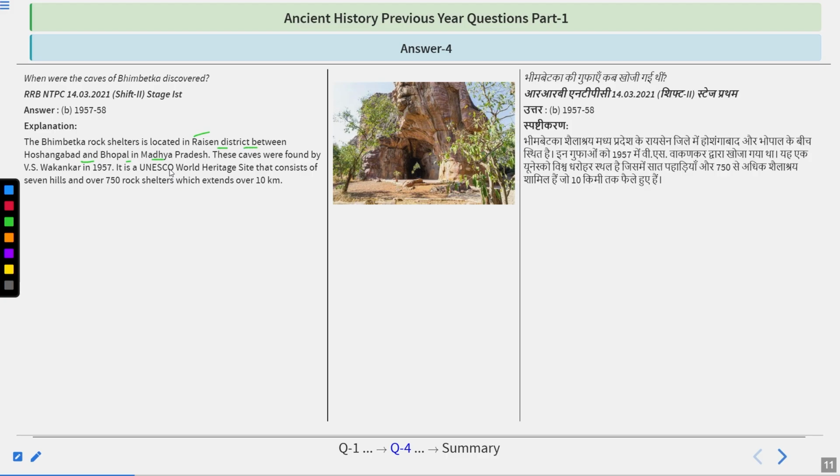Chief Minister of Madhya Pradesh is Mr. Mohan Yadav. These caves were found by V.S. Wakankar in 1957. It is a UNESCO World Heritage Site that consists of 7 hills and over 750 rock shelters, which extends over 10 kilometers.